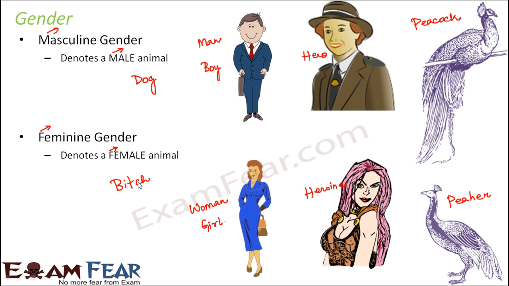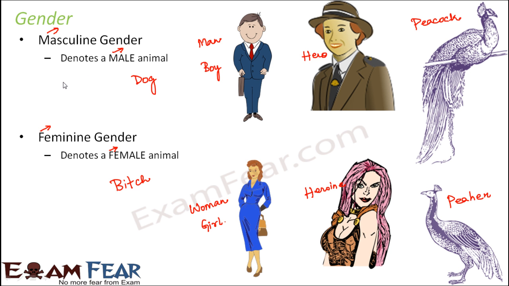If you compare hero and heroine, they are like same words with slight modification. If you compare peacock and peahen, similar words with a little bit of modification. But if you look at dog and bitch, they are two different words. For a lot of animals, the names of the male animal and the female animal are quite different from each other. So that also happens.